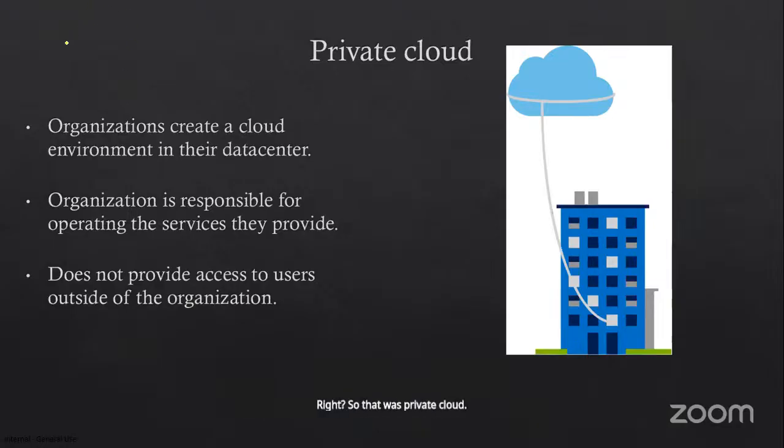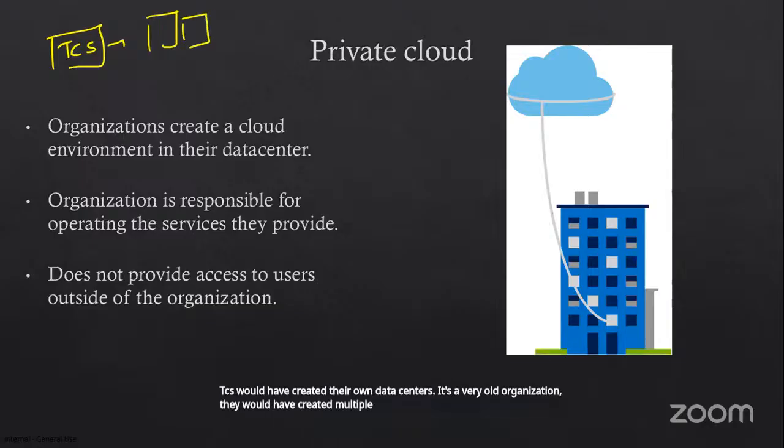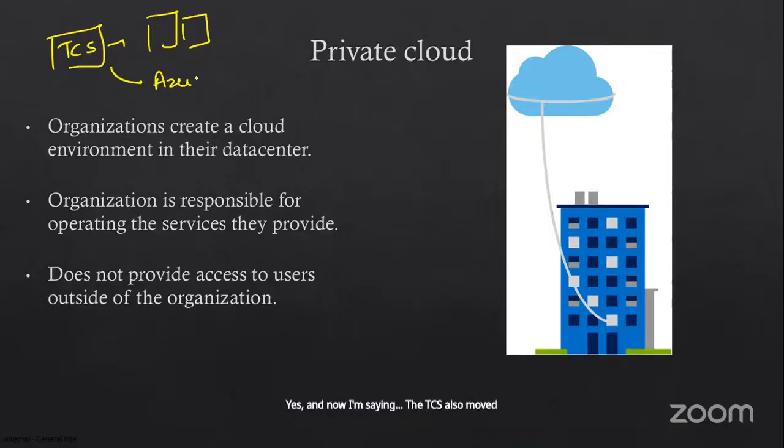Now let's take the example of TCS. TCS would have created their own data centers. It's a very old organization. They would have created multiple data centers, at least in India. And now TCS has also moved to Azure. So they have their private cloud also.